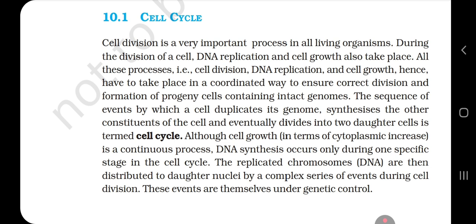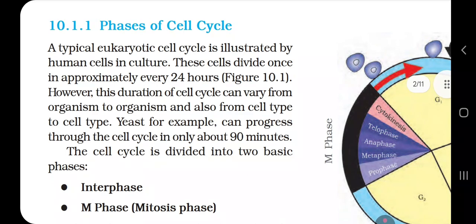Although cell growth, in terms of cytoplasmic increase, is a continuous process, DNA synthesis occurs only during one specific stage in the cell cycle. The replicated chromosomes, that is DNA, are then distributed to the daughter nuclei by a complex series of events during cell division. These events are themselves under genetic control. 10.1.1 Phases of cell cycle.